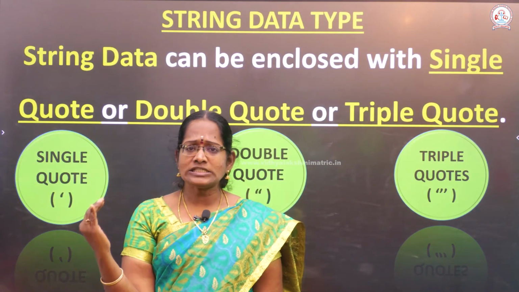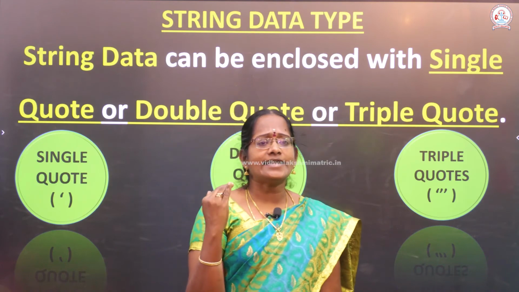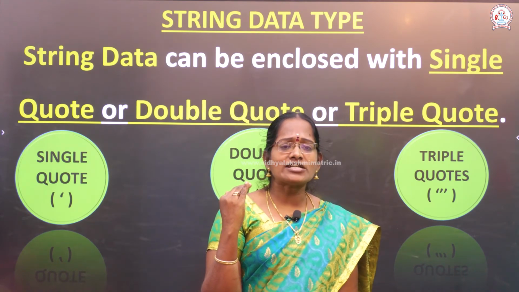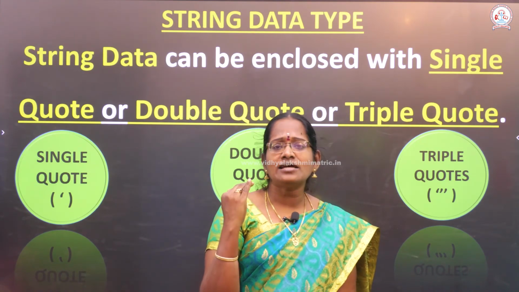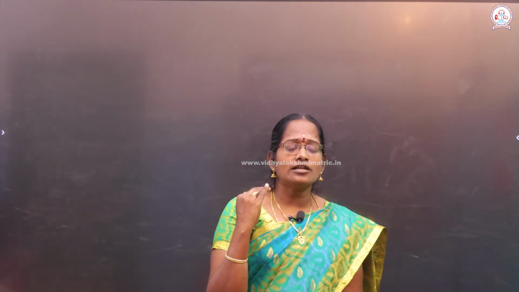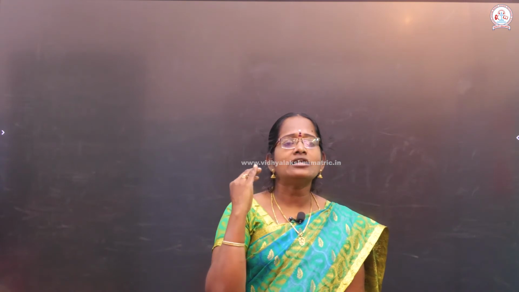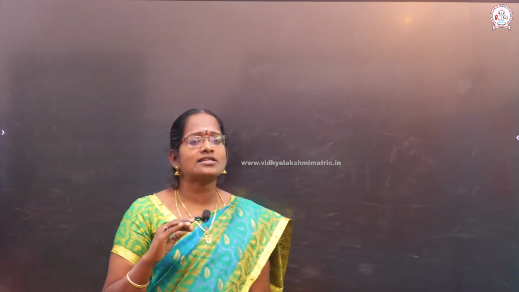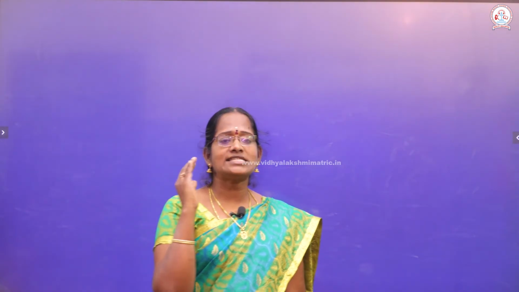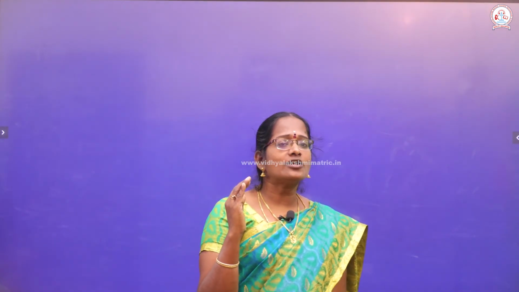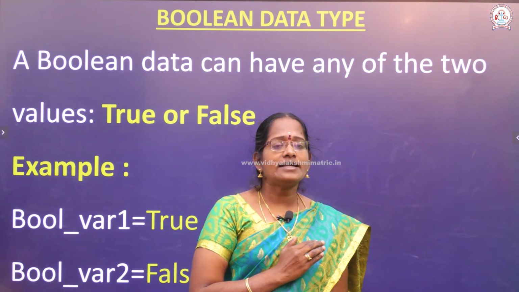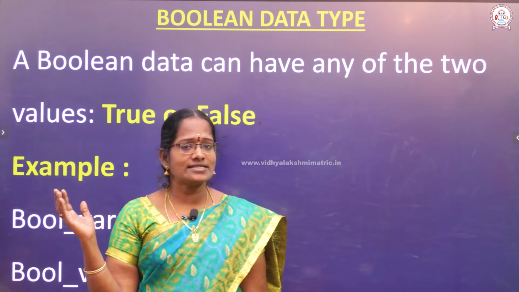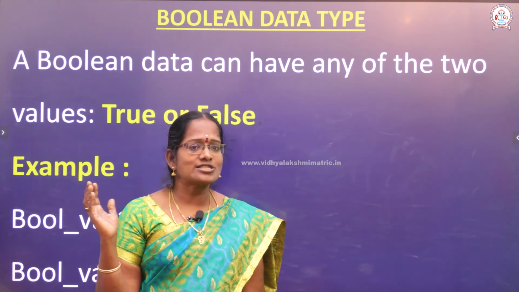Okay. Another thing, the string data type. What is the meaning of string? A string is a collection of characters enclosed within single quotes, double quotes or triple quotes. That is called a string literal. So, a string literal means a sequence of characters enclosed in single, double or triple quotes.